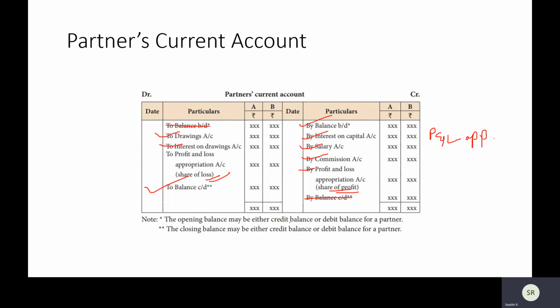So the opening balance may be either credit or debit balance for a partner in the current account. It can be debit or credit, I told you the difference. If there is a loss, you can't have a credit balance. And similarly, the closing balance can be credit or debit.